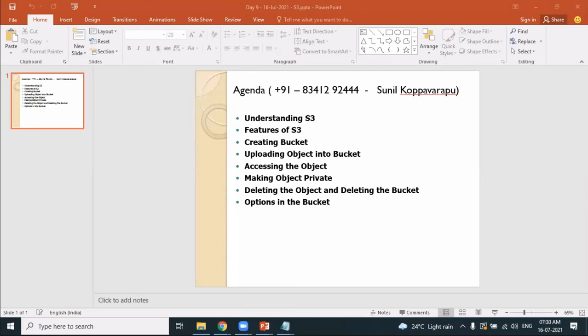I have a question about creating the AWS account. I already have an account from 2019. Can I use it, or should I create a new account? Better to create a new account, because they provide free tier limitations only for one year. That AWS account has completed its one year, so it will be converted into a paid account. So go ahead and create a new AWS account. You can use the same mobile number and the same debit card, that's not a problem.